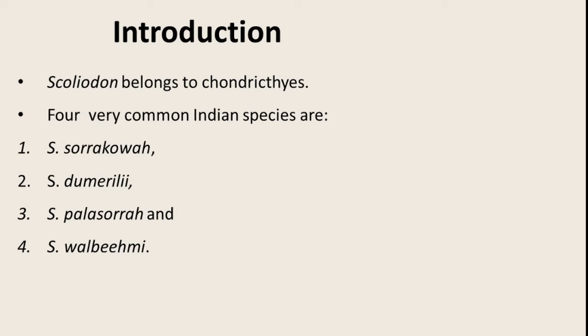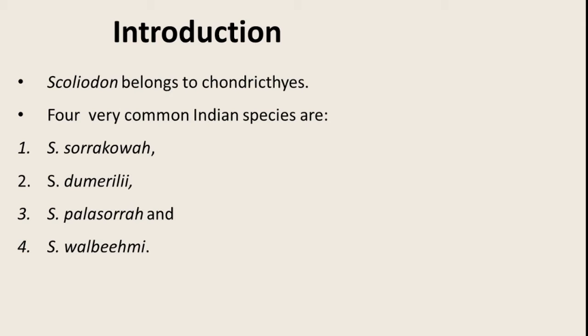The typical Indian genus, Scoliodon, has about 9 species, of which 4 are very common in Indian seas. The 4 species are Scoliodon sorrakowah, which we are going to study in detail, Scoliodon dumerilii, the third one is Scoliodon palasorrah, and the fourth one is Scoliodon walbeehmi.